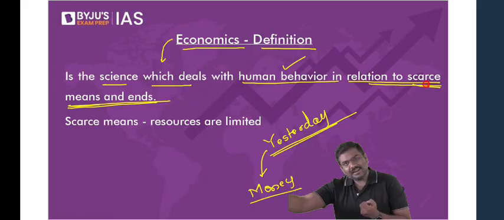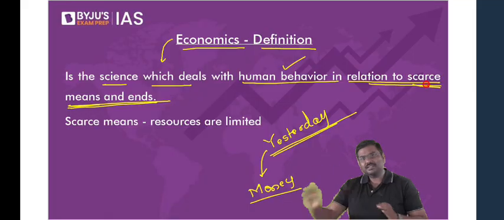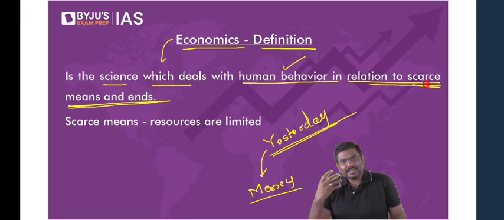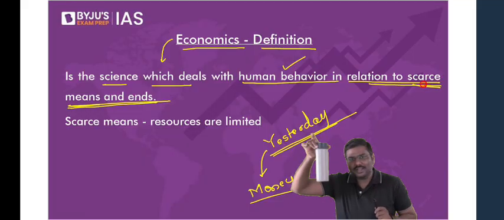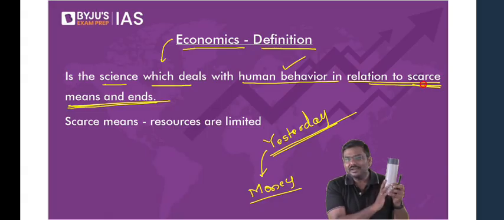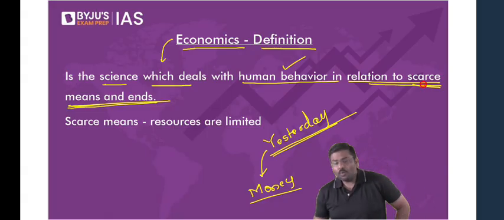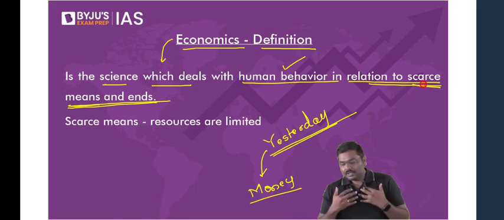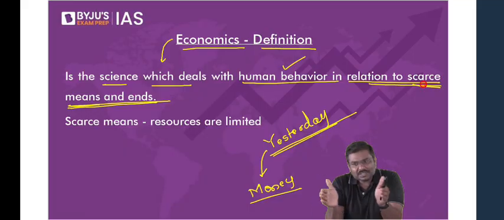I'll give you one more parallel example. You want to produce certain goods. Imagine you start a new company. You want to manufacture a particular good. If you want to produce this particular bottle, the amount of resources, the amount of money you have is limited, right? So I hope you understand the argument here. Resource simply means whatever inputs we are using to produce something, to purchase something. So the basic idea of economics is that the resources that we have are very much limited.